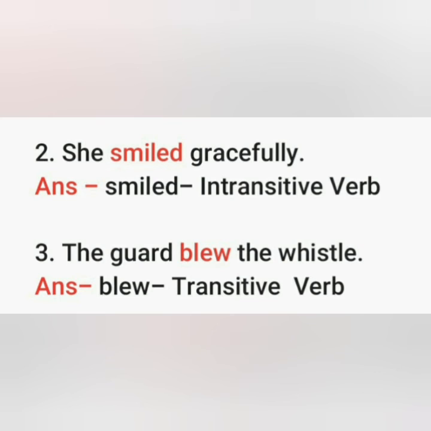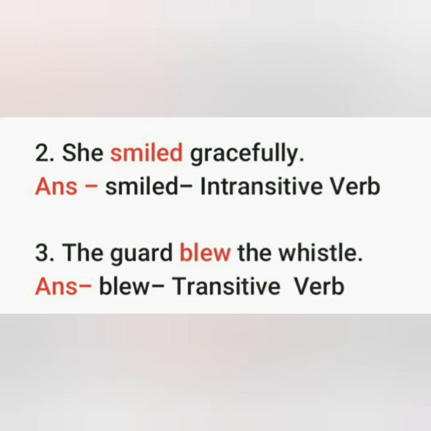Next, the guard blew the whistle. Here the verb is blew, because if we are not adding any object here, then it is not giving us the complete sense. The guard blew, it is not giving us the complete sense. So here we need an object to complete the sense. So it is a transitive verb.